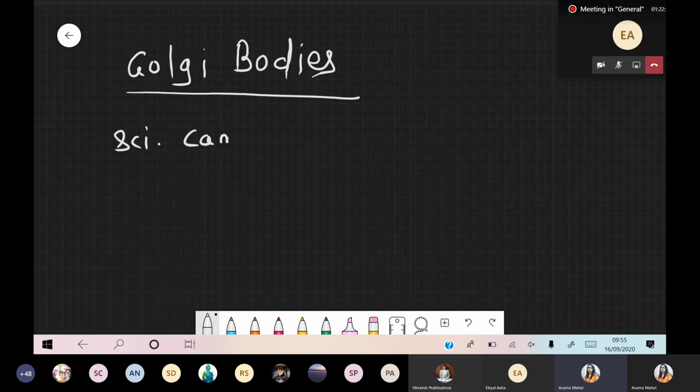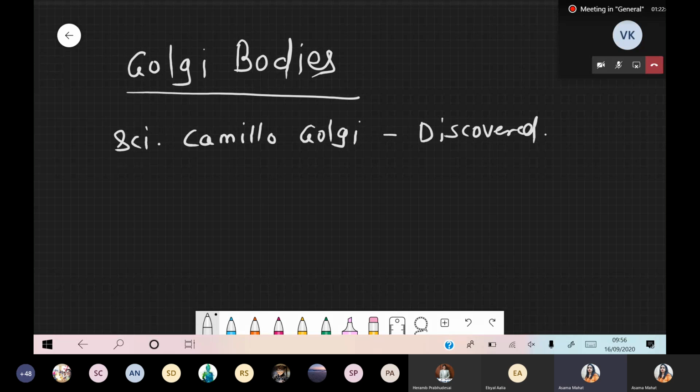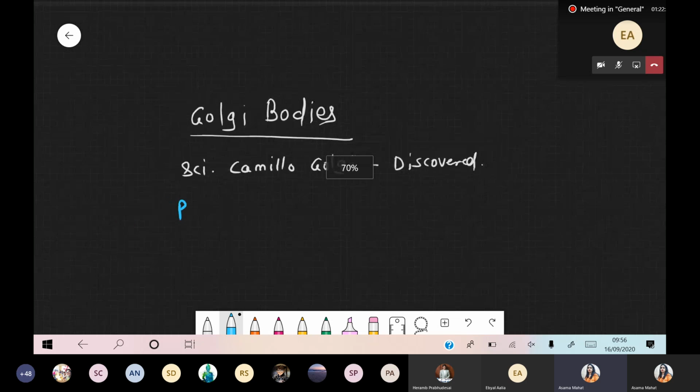That scientist is Camillo Golgi. He discovered the Golgi complex. So he gave his own name, that is Golgi complex, right? Now what happens when we are talking about this Golgi complex? Golgi complex is very important because it is present mostly in active cells. So first of all we are talking about where these are present.